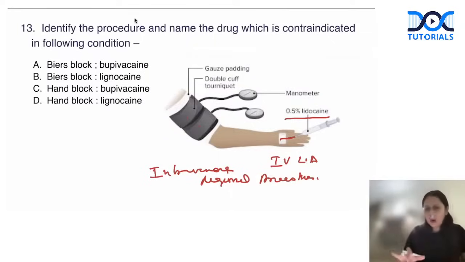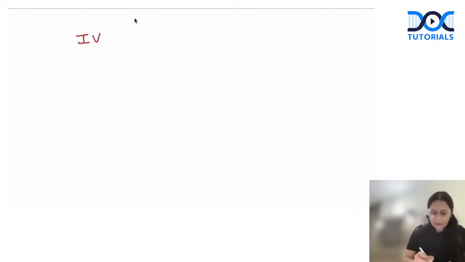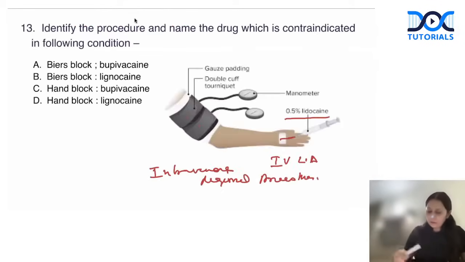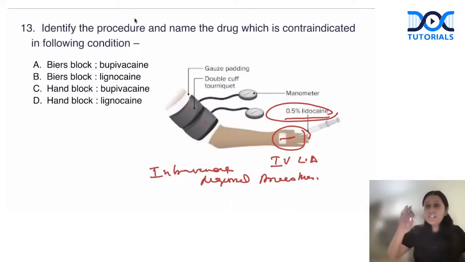Isn't it a bit of a contradictory thing? What is this IVRA, intravenous regional anesthesia? IVRA is a special regional anesthesia in which only one particular limb is blocked by putting a tourniquet on the limb and giving the local anesthetic intravenously instead of locally. So when we are injecting the local anesthetic intravenously, there's always a risk that if the tourniquet gets loosened, the drug can go into systemic circulation. So the safest local anesthetic, the local anesthetic of choice, is lidocaine, lignocaine. And the unsafest local anesthetic, which has the risk of high toxicity and should be avoided, is bupivacaine.